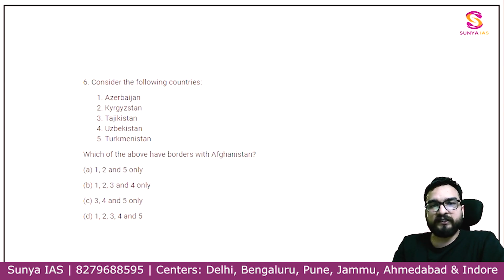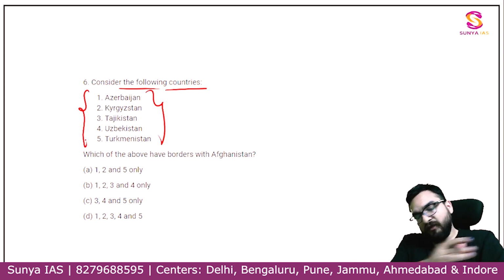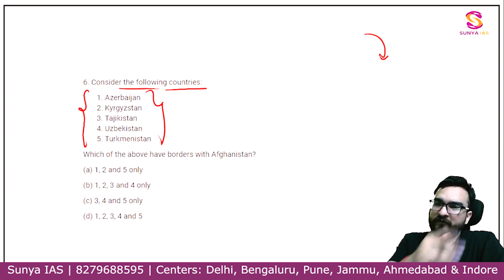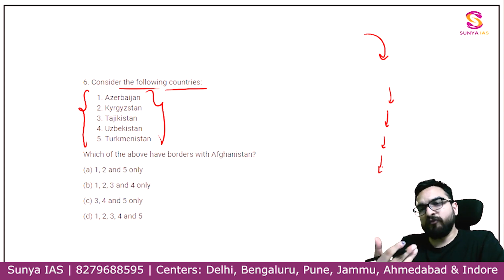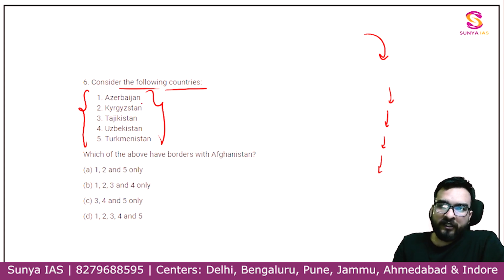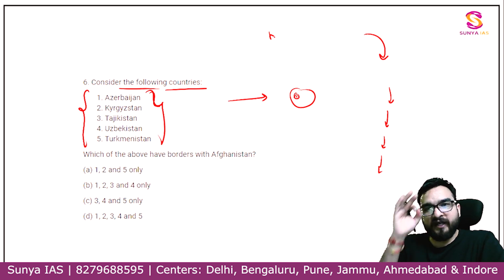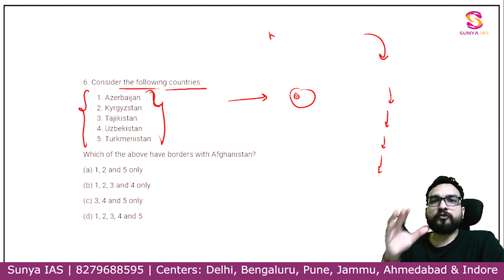So see this question. Consider the following countries. You have already seen this, but those who are directly coming to this video, I would ask them to see the previous video. There is a connect in every continent. You will see a connect. But if you want to see Asia, you can watch it, right? So over here, you can see these countries, and what you have understood is that I have to focus upon the location. So North America, South America, I did that way. Africa, exactly, I did that way, right? Europe also we did that way.